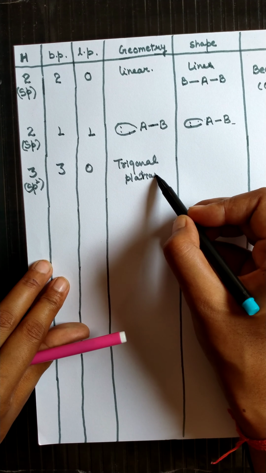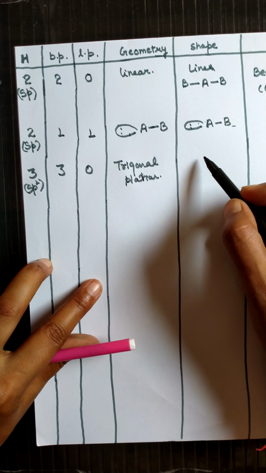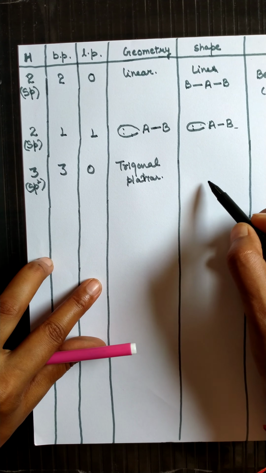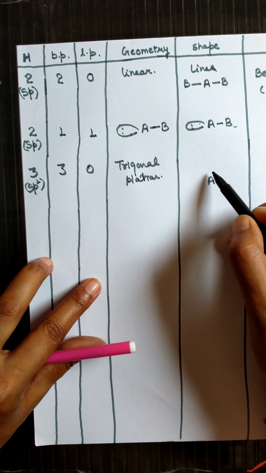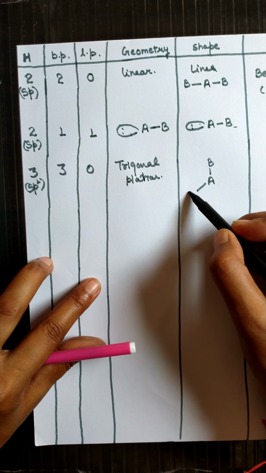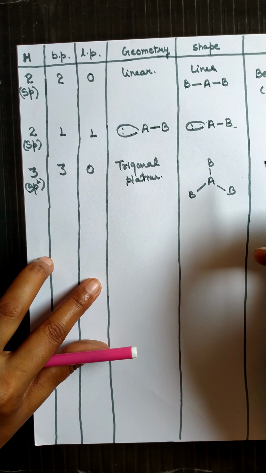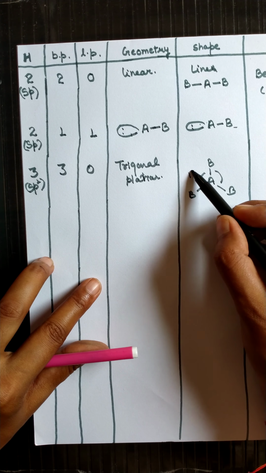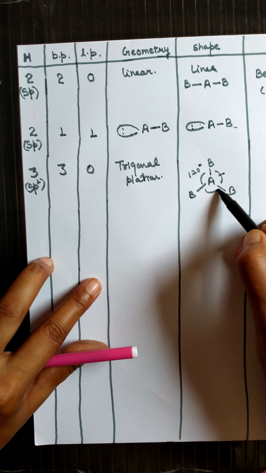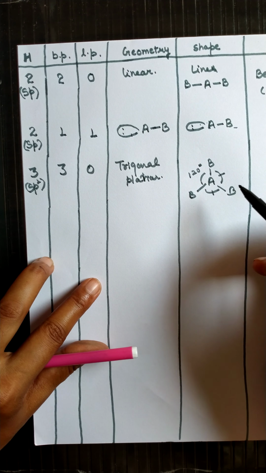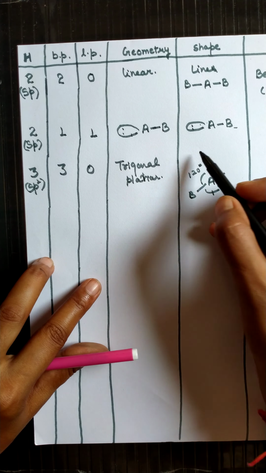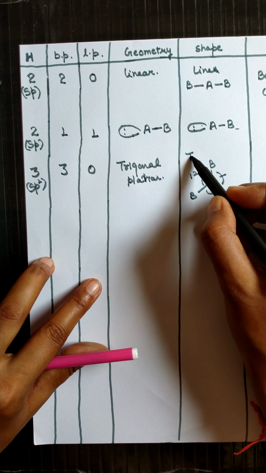What is trigonal planar? Like A is there and it is forming three bonds with B, as we have seen during hybridization. All the bond angles here are 120, 120, 120 degrees. The shape is also trigonal planar.